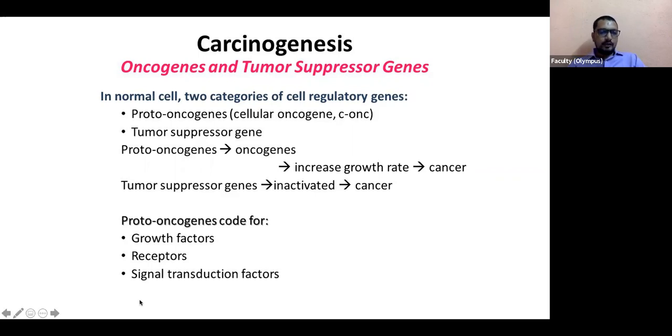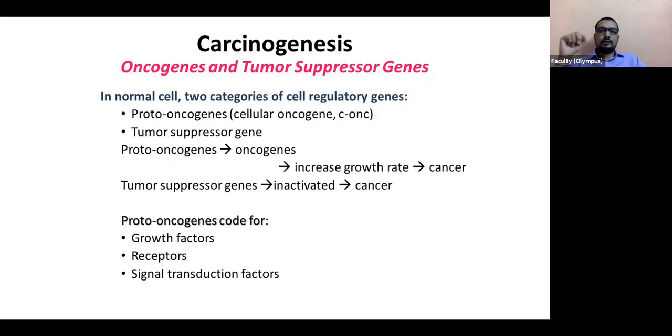This is enough, I don't think we need more details. But if you're interested, even some receptors which get activated in this process, and some signal factors, something that carries a signal to activate something else. There are many proto-oncogenes, difficult for you to remember. I've mentioned this factual data in the handout, something called PDGF, a particular type of growth factor.